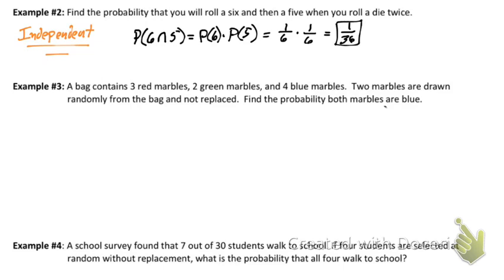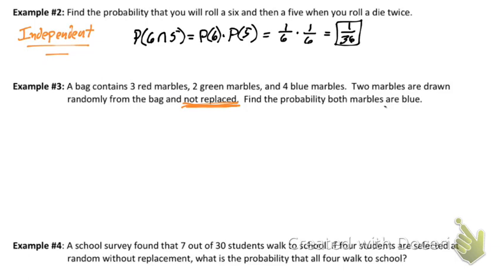All right, our next one is going to be a dependent event, and I'll show you the key word that lets me kind of know it's dependent. It's not always there, but if you see this string of words, you're probably going to have a dependent event. So a bag contains 3 marbles, 2 green marbles, 4 blue marbles. If 2 marbles are drawn randomly from a bag and not replaced. Not replaced generally means that it's going to be a dependent event.